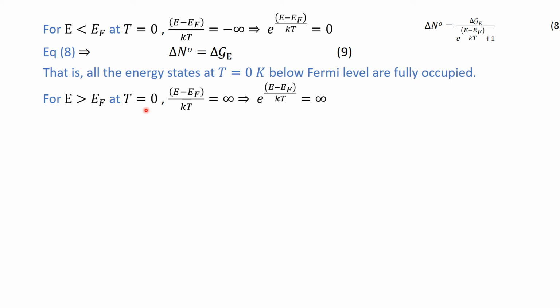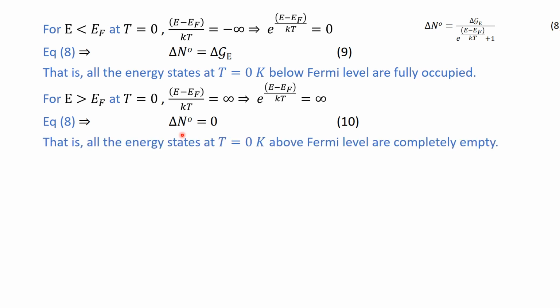At absolute 0, for the energy states above the Fermi level, this comes out to be infinity, and of course this also comes out to be infinity. So if we put it here, delta n0 is equal to 0. It means that all the energy states at absolute 0 above the Fermi level are completely empty.